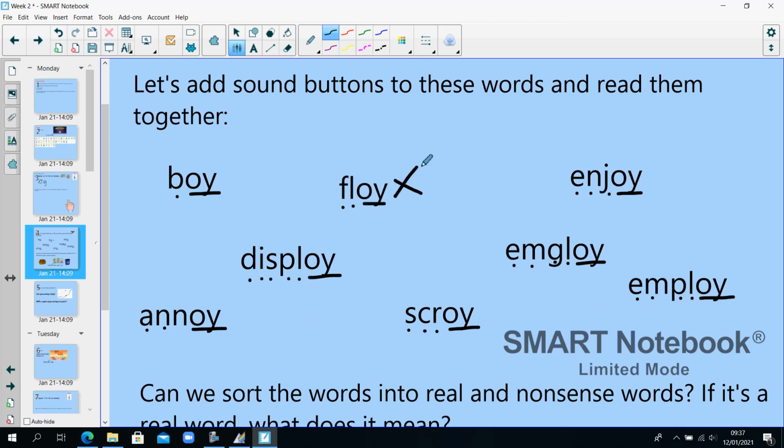Floy is a nonsense word. Boy is a real word. You know, a boy is the opposite to a girl. Enjoy is a real word. We may enjoy doing something. Disploy is a nonsense word. Employ is a nonsense word. Annoy is a real word. Someone might annoy you by doing something you don't like. Scroy is a nonsense word, and employ is a real word. We employ someone means you give them a job.